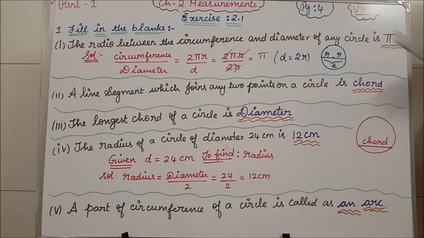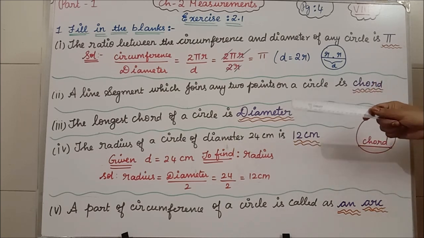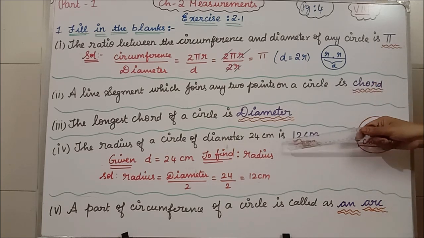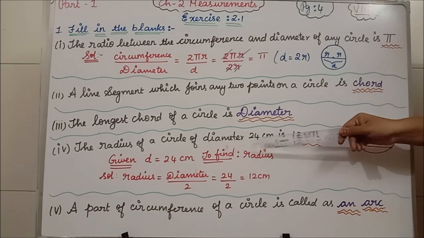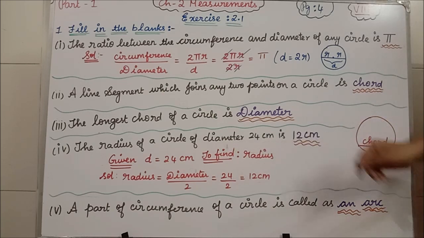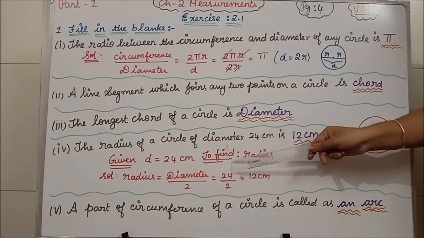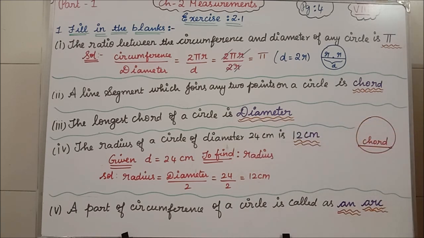Clear students? So, the longest chord of a circle is diameter. Fourth one, the answer: the radius of a circle of diameter 24 centimeter is dash. So what have they given in the question? They have given the diameter value is 24 centimeter. So d equal to 24 centimeter. What do we have to find? We have to find the radius.